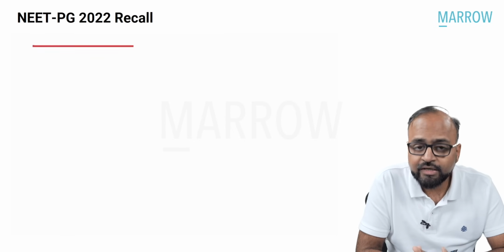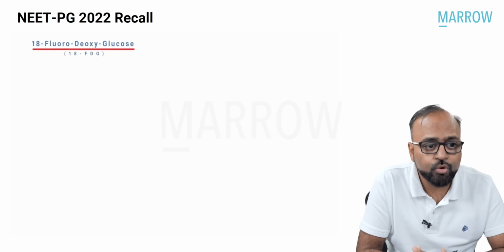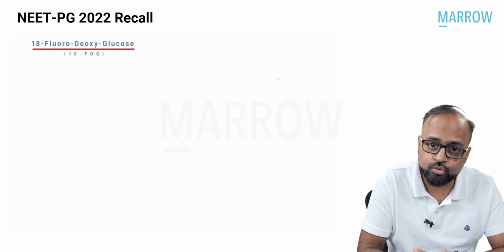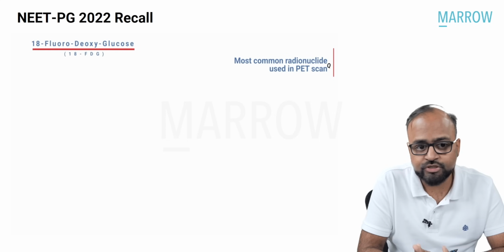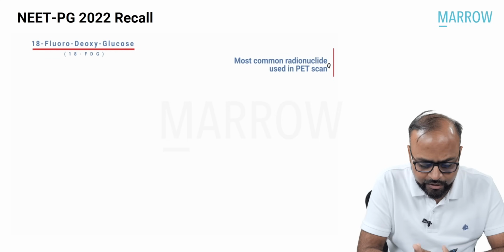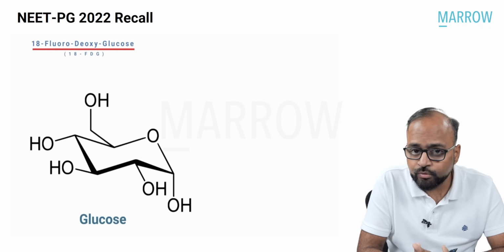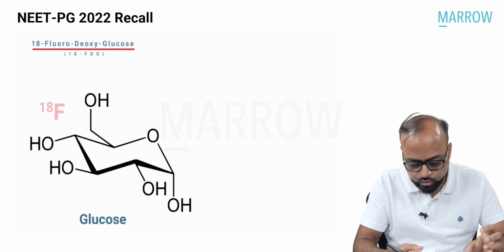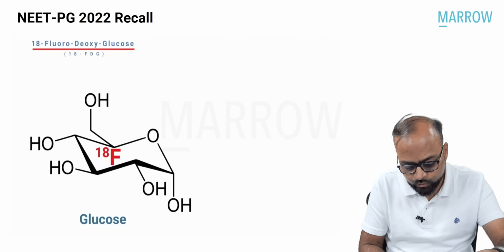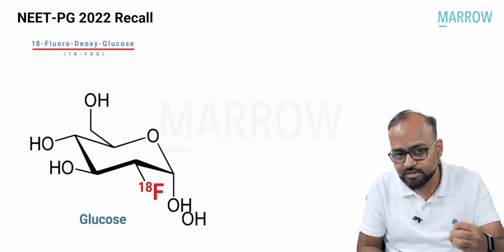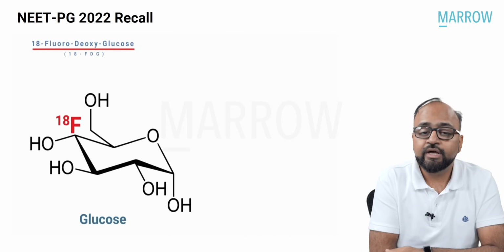Radionuclide. What is that? It is 18-fluorodeoxyglucose. 18-FDG is the most common radioisotope or radionuclide which is used in PET scan, and it is after all glucose. Right? Look at the name, it is glucose. So this is the structure of glucose. The radioactive part is 18F or 18-fluorine. So what it does is that one hydroxyl group is displaced by fluorine, and that is how